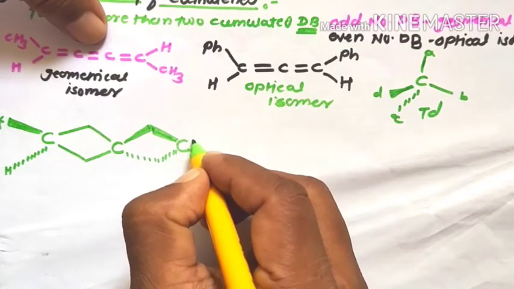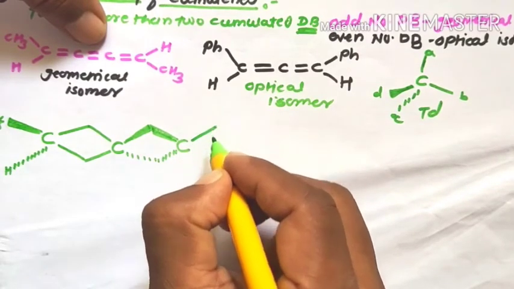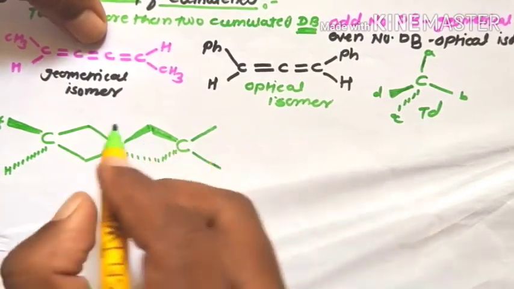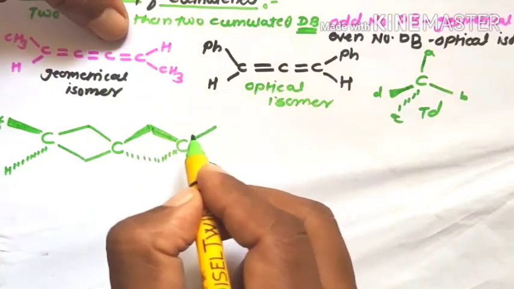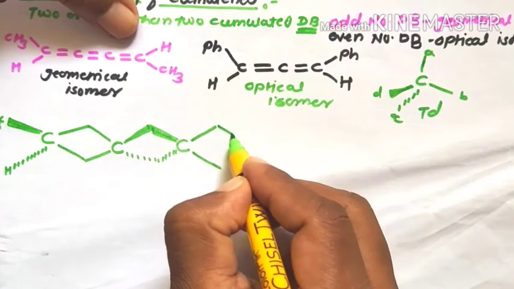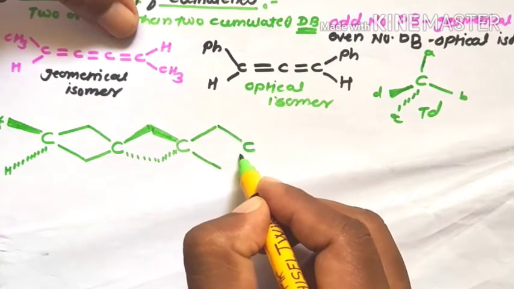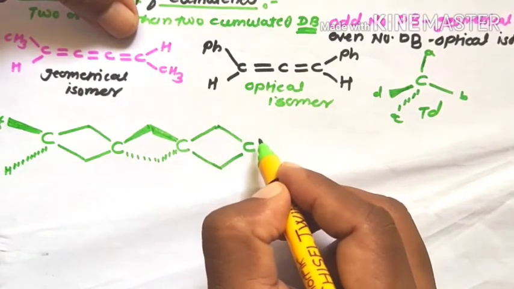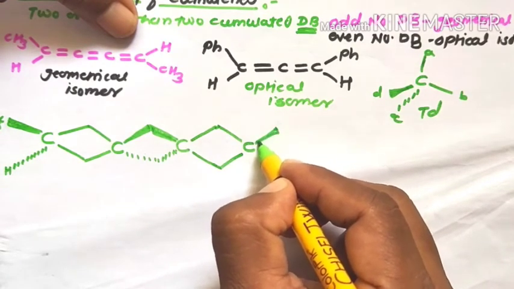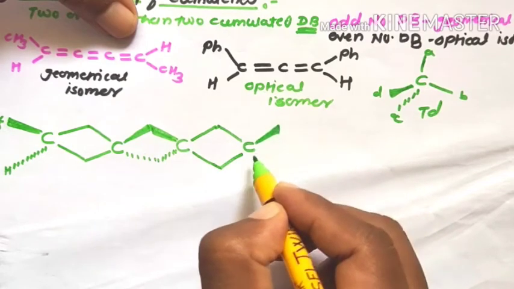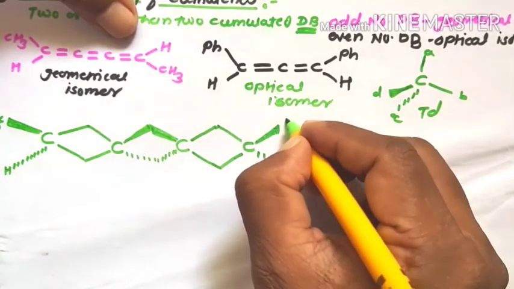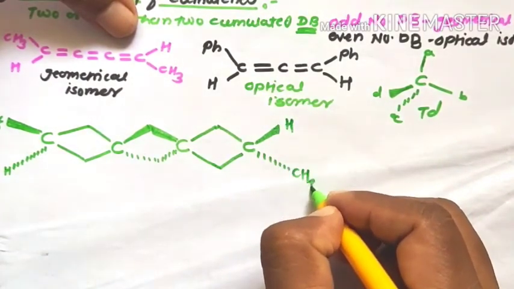Now the remaining two groups are present on the plane like this. Okay, and then the third carbon atom like this. These are again on-plane groups, and the remaining two groups are present out of plane, like H and CH3.